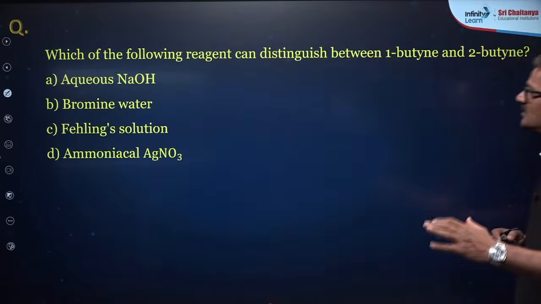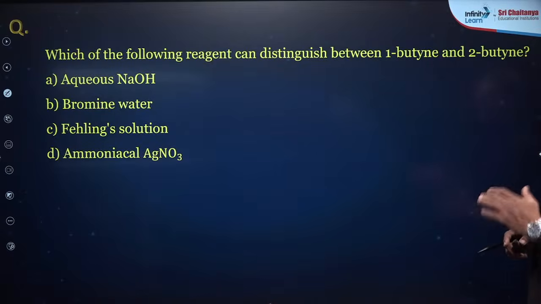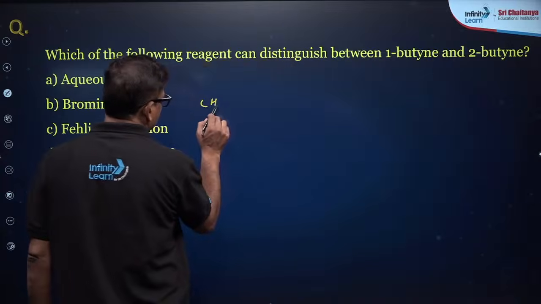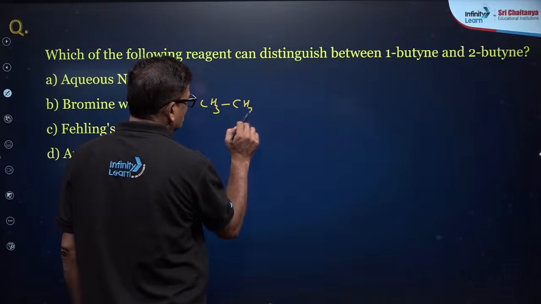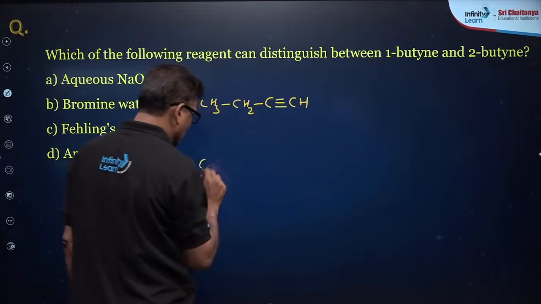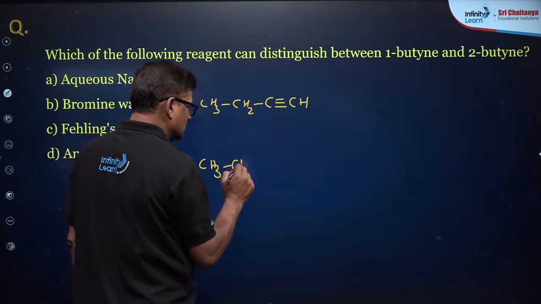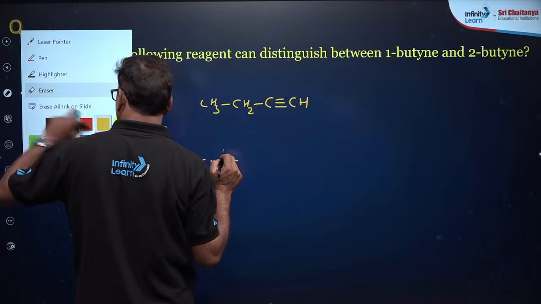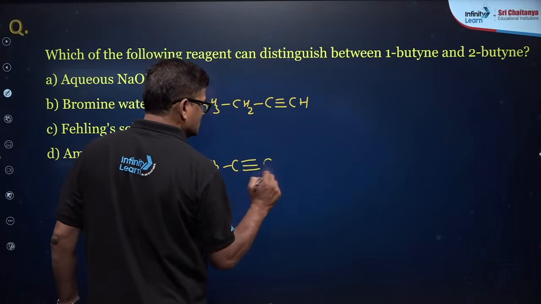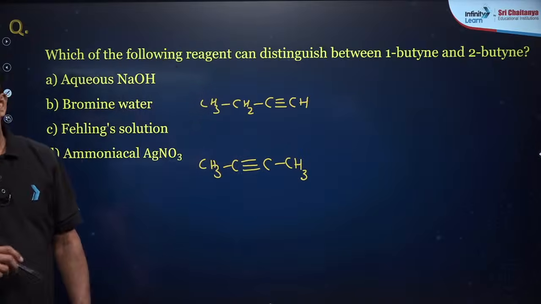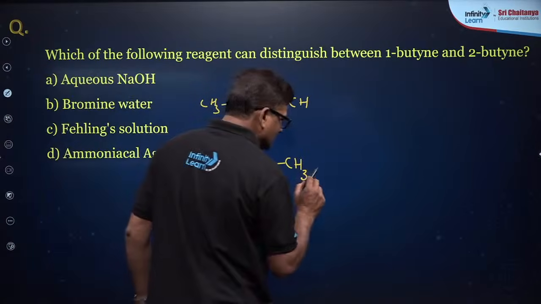Which of the following reagents can distinguish between 1-butyne and 2-butyne? CH3 CH2 C triple bond CH is 1-butyne, and CH3 C triple bond C CH3 is 2-butyne. In this case, this is a terminal alkyne and this is a non-terminal.